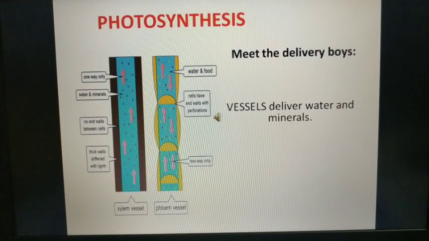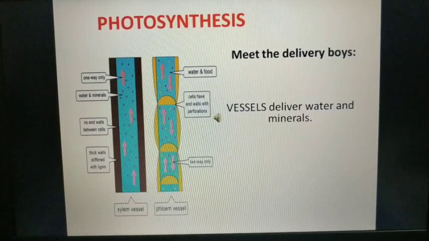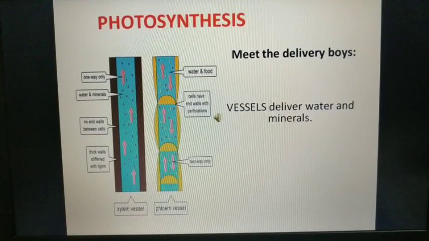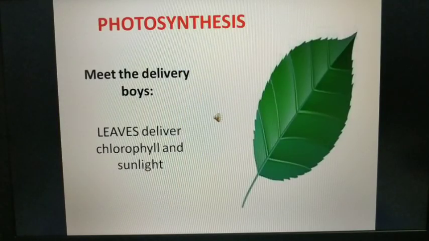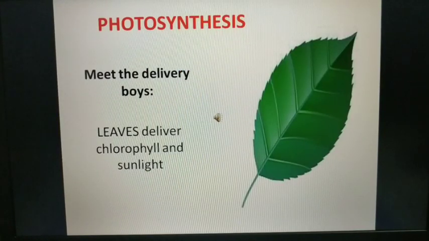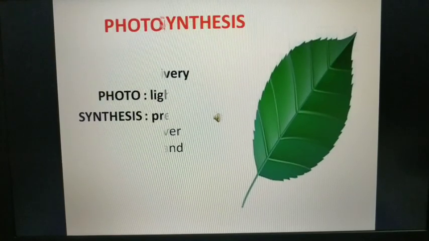The next delivery boy is the vessels. They are basically like straws. They are tiny, thin, thread-like straws present inside the stem, which carry water and minerals up to the leaf. Now let's see where chlorophyll and sunlight come from. Leaves deliver chlorophyll. They naturally have chlorophyll in them. And how does it capture sunlight? Chlorophyll actually captures sunlight.